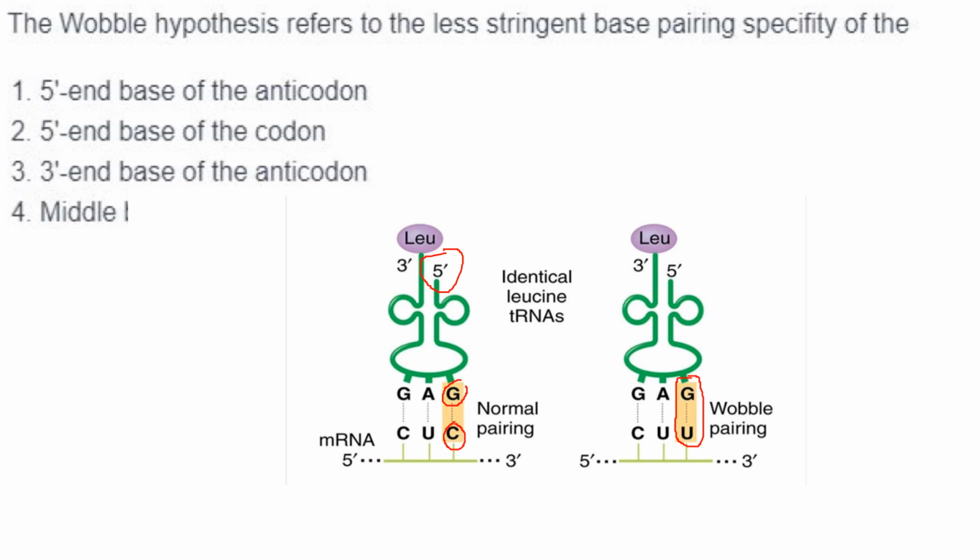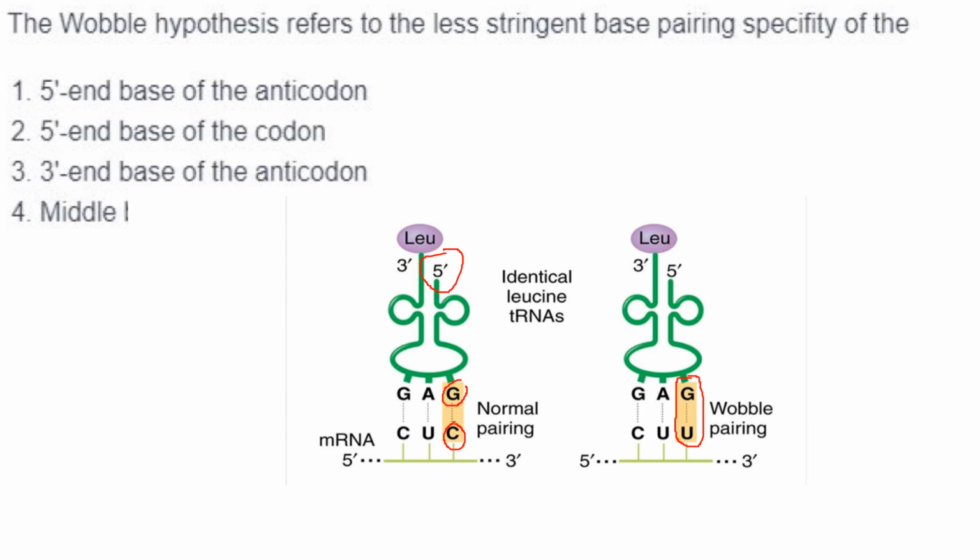So the 3' end of mRNA pairing with the 5' end of the anticodon is called wobble pairing. So the 5' end base of the anticodon, that is correct.